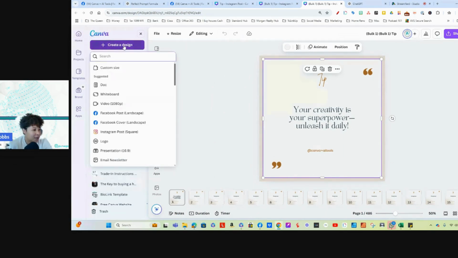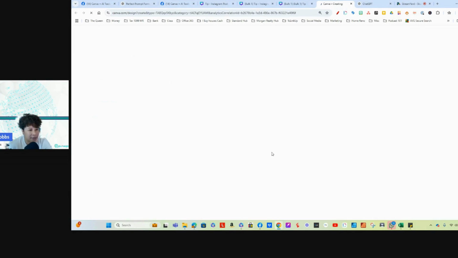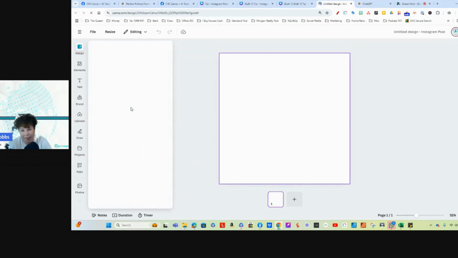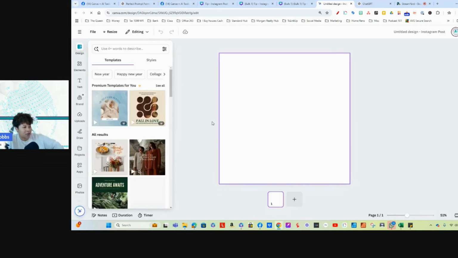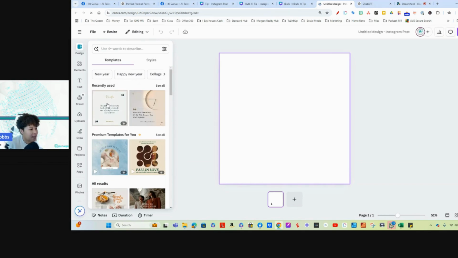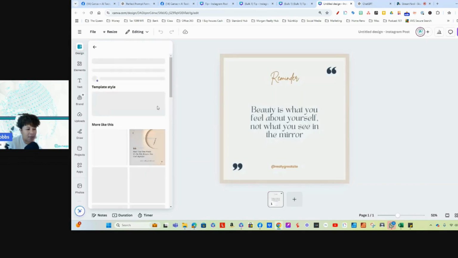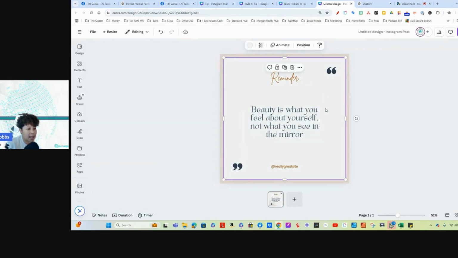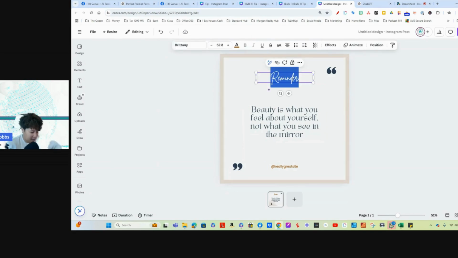Okay, we are going to go to Instagram post square because there's another part. Well, there's a few more parts to this. Okay, so let's try this again. So I picked that one already, so we're going to continue to use that one. So once we get to this part where we have our design that we would like to use, we're going to go here and we're going to type in tip.